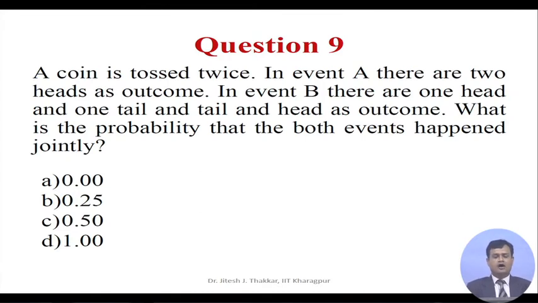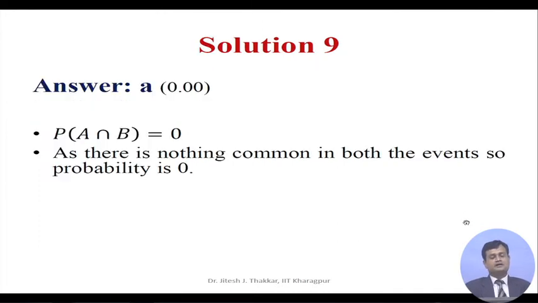Question 9. A coin is tossed twice. In event A, there are 2 heads as outcome. In event B, there are 1 head and 1 tail, and tail and head as outcome. What is the probability that both events happen jointly? You have option A 0.00, option B 0.25, option C 0.5, and option D 1. The correct answer to question 9 is A, 0.00. The reason is the probability of A intersection B is 0, as there is nothing common in both the events, so the probability is 0.